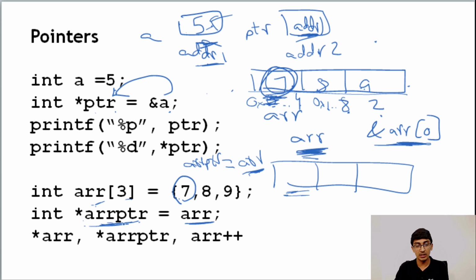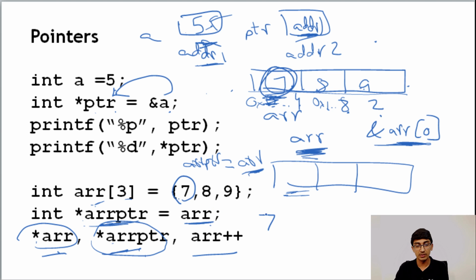Now if I go a little bit further, what will be the values of *arr, *arrptr, and arr++? Well, *arr and *arrptr are going to have the same value because arr and arrptr are the same. What is the value of those? The star of this is nothing but 7, because they are both pointing to 7. Then arr++, or rather even arrptr++, since it's a pointer, is going to increment the pointer to this part.